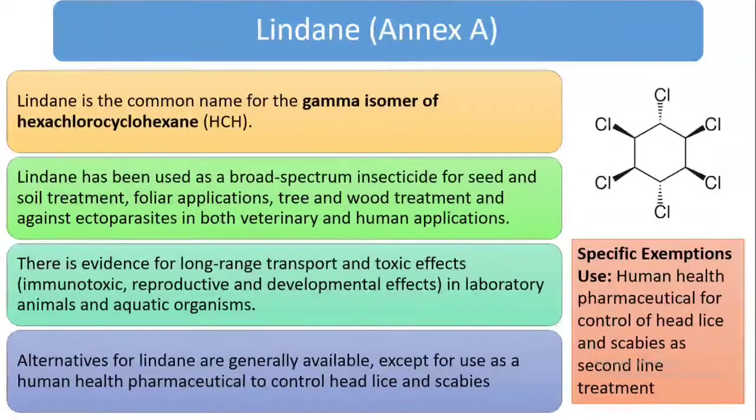Now lindane. Lindane is the common name of the gamma isomer we have already discussed, and lindane has been used as a broad spectrum insecticide for seed and soil treatment, foliar applications, tree and wood treatment, etc. There is evidence for long-range transport and toxic effect in laboratory animals and aquatic organisms. Alternatives for lindane are generally available, except for use as a human health pharmaceutical to control head lice and scabies. Actually, this is the specific exemption to use lindane.